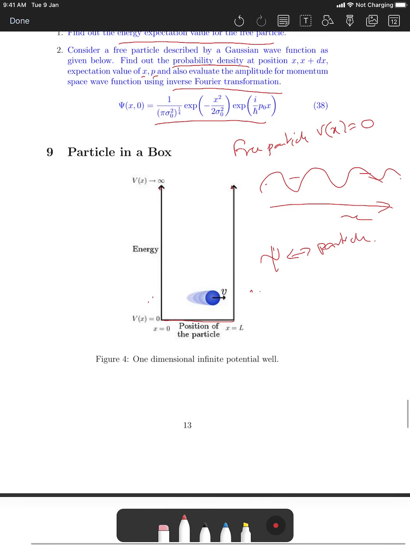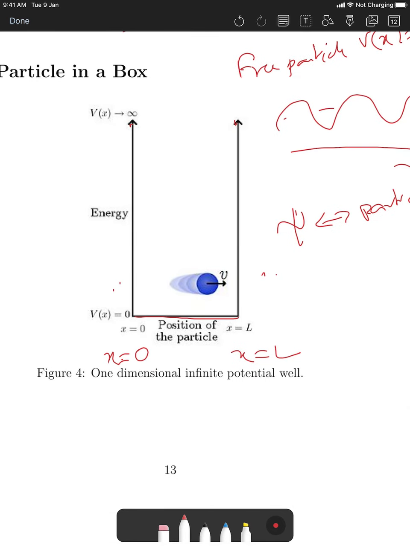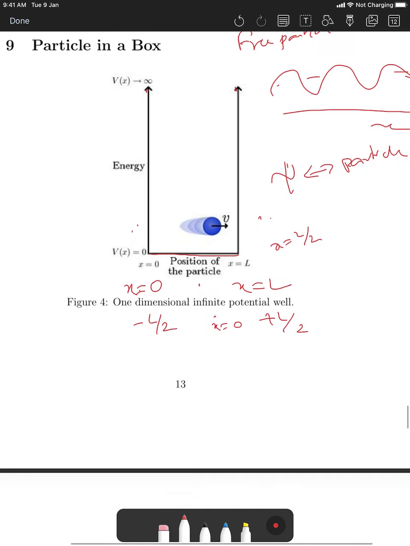So these boundaries are at x equal to 0 and x equal to L. If you make this x equal to minus L over 2 and plus L over 2 and make the axis x equal to 0 here, then this potential will be symmetric around x equal to 0, but currently it is symmetric around x equal to L by 2. So maybe at some point we'll discuss the symmetries of the potential, then I'll talk about this again. But this is symmetric about x equal to L by 2, and if you change the axis, then only is it symmetric about x equal to 0.